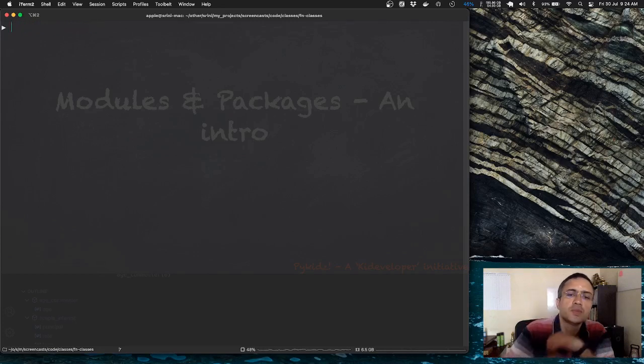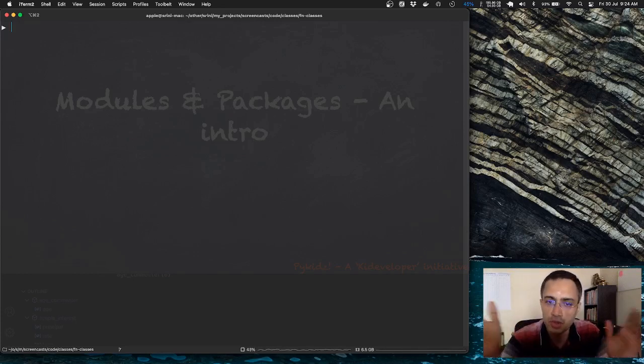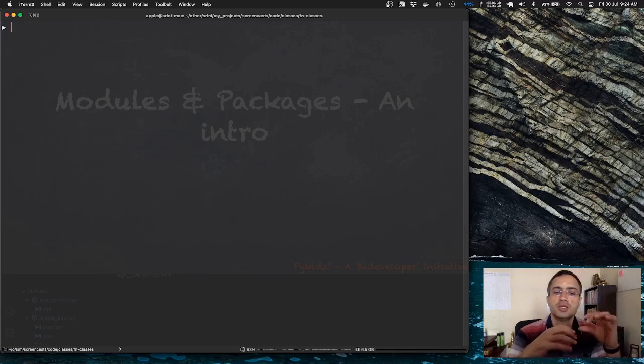Now, what is modular programming? It's a process of breaking a large program or application into separate, smaller, more manageable subtasks or modules, right? So individual modules can be put together like building blocks to create big applications, like Legos, or you might have used them. So you use different modules and then you create big applications.